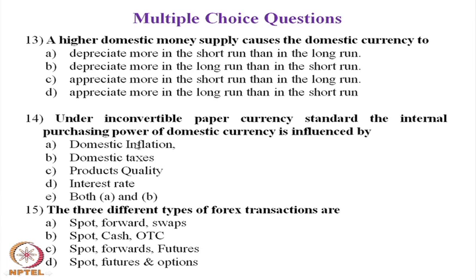If more inflation is there, purchasing power will be less; if more taxes are there, purchasing power will also be less. So, here A and B will be the answer. So, question number 14, the answer is A and B.